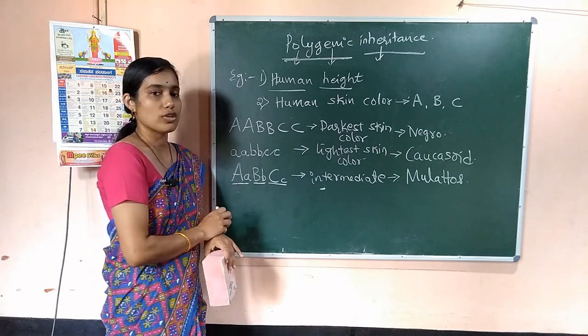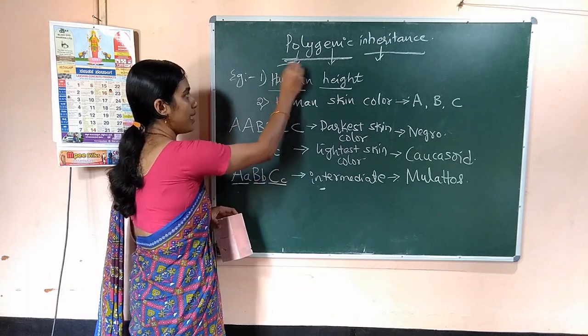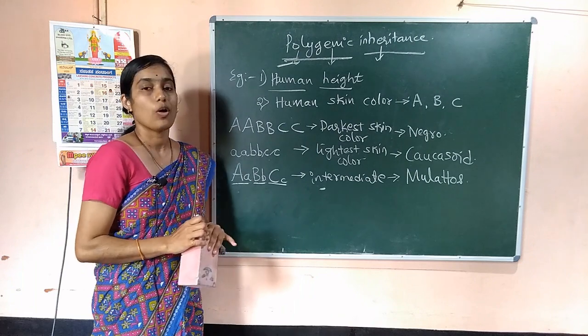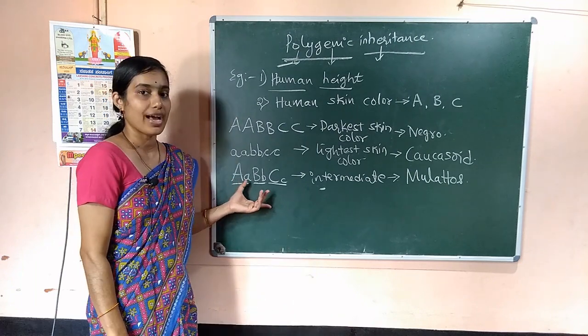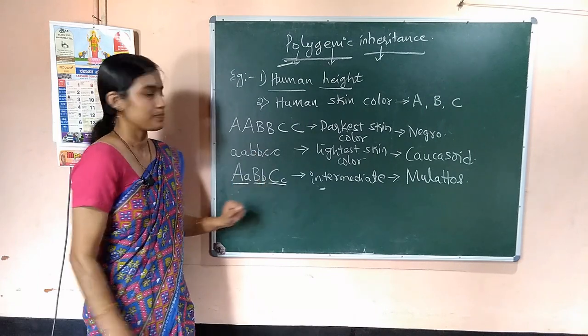So this is because that phenotype or character is controlled by more than one gene. Then it is called polygenic inheritance. In the case of human height and human skin color, they are very clear.